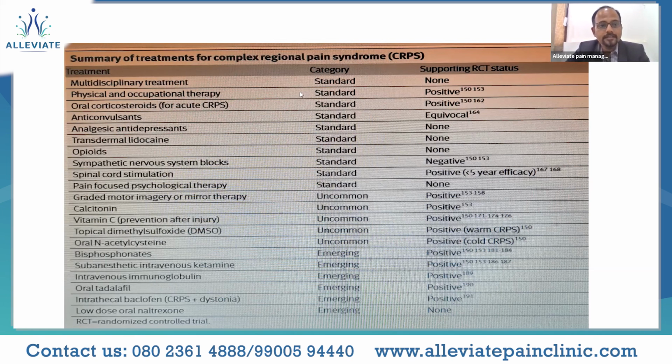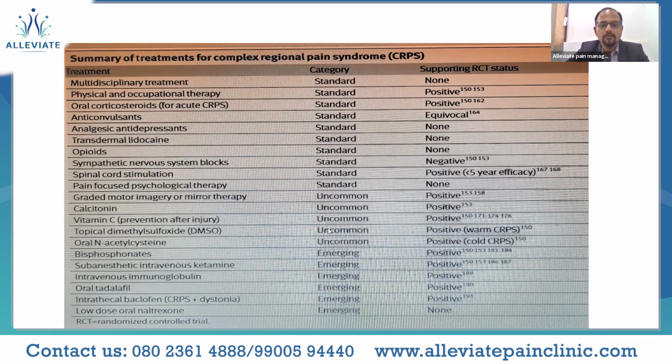For multidisciplinary treatment, there is no RCT as such right now. Coming to physical and occupational therapy, that is again a very positive outcome, and the role of corticosteroids in acute CRPS has a very positive outcome, and another positive outcome is for spinal cord stimulation, of course, and then graded motor imagery or the mirror therapy which was discussed, and the role of calcitonin, vitamin C, topical dimethyl sulfoxide, oral N-acetylcysteine and bisphosphonates, having very positive outcomes depending on the stage.